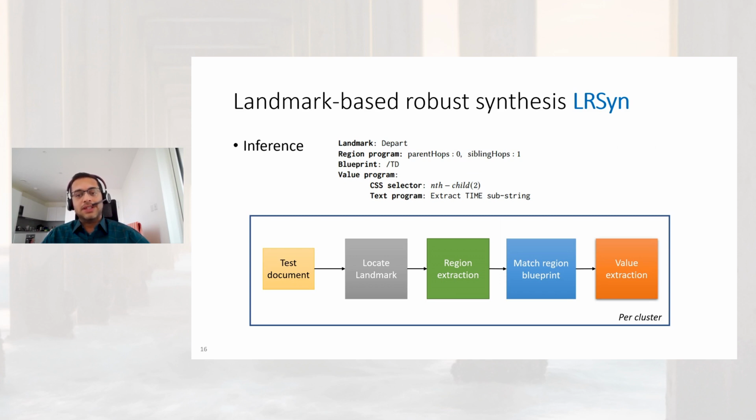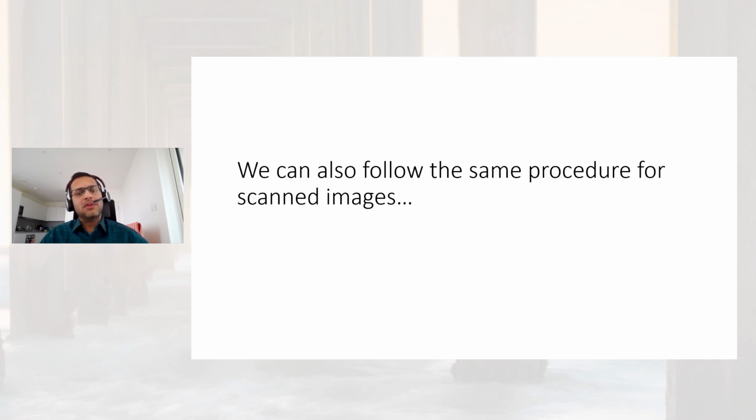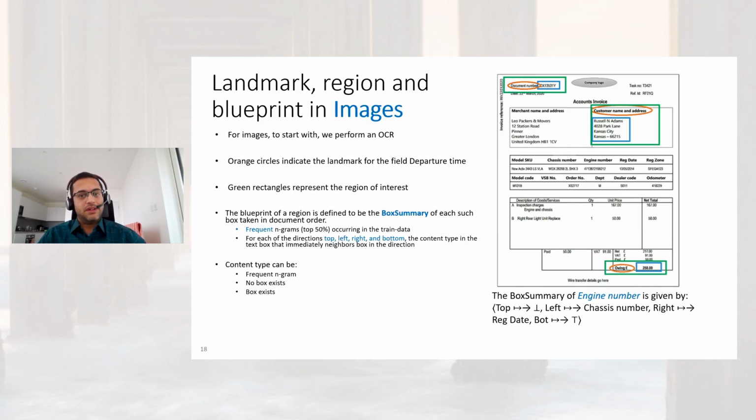If the blueprints match, then we run the synthesized value program on the given region to get the required field values. We can also follow the same procedure for scanned images. For images to start with, we perform an OCR to get the text and the corresponding bounding boxes. Landmarks and regions in images are similar to the HTML case. Landmark regions are shown in orange over here, and regions of interest are marked in green.